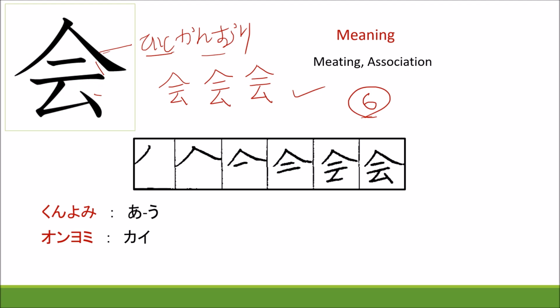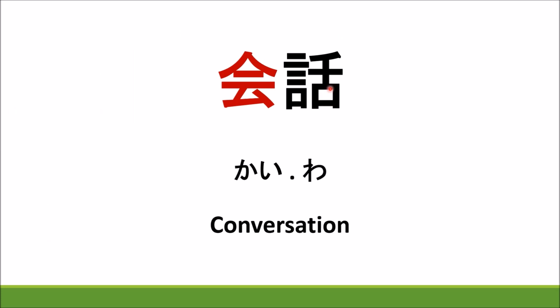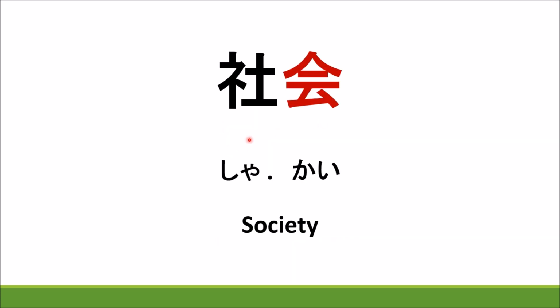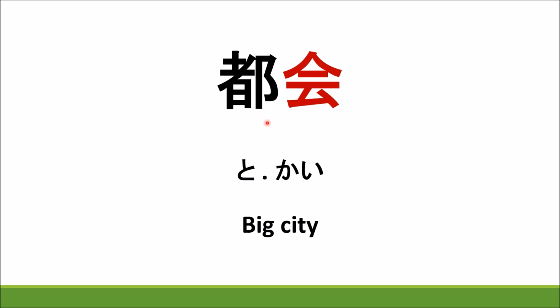Let's learn some words related to this kanji. This kanji is the hanasu kanji. We learned it in N5, so it is easy for you to read this word. Kaiwa, once again, kaiwa, meaning conversation. Read this word. Say shakai. Shakai, once again, shakai, meaning society. Tokai, once again, tokai, meaning big city.